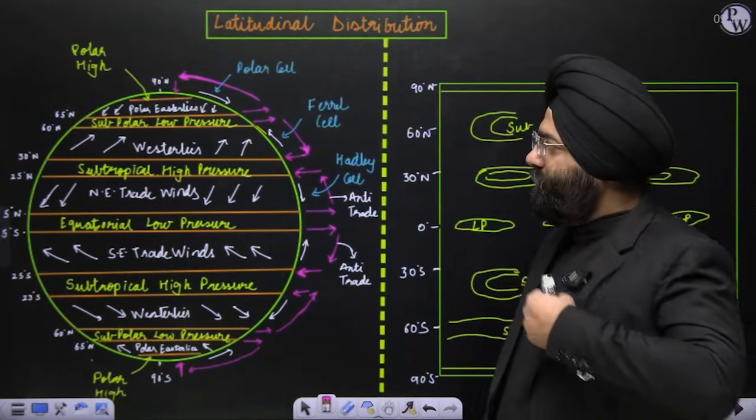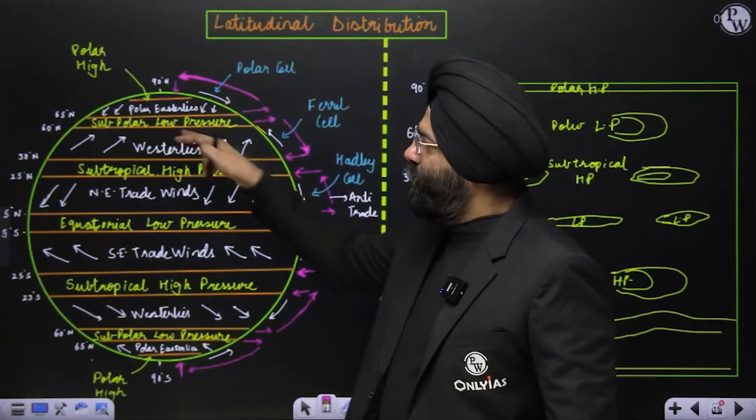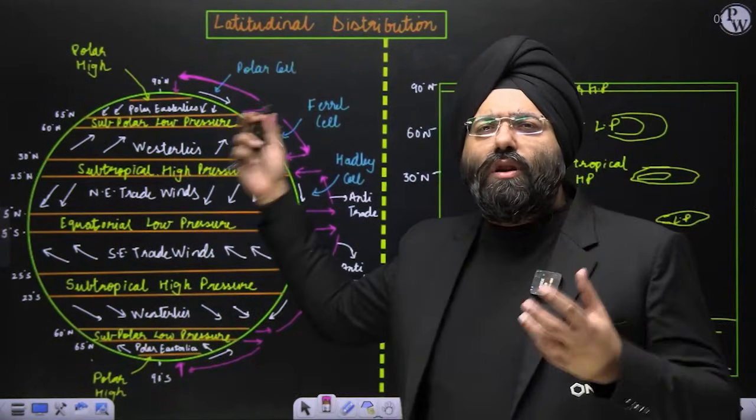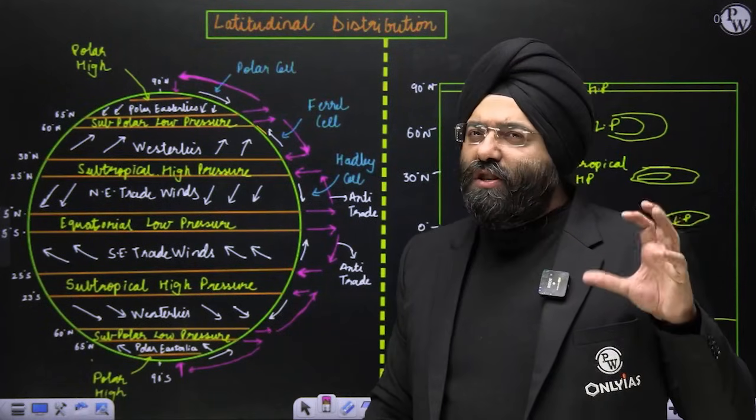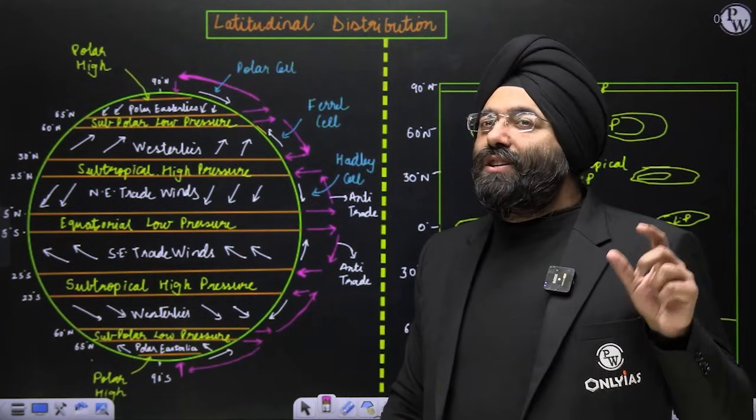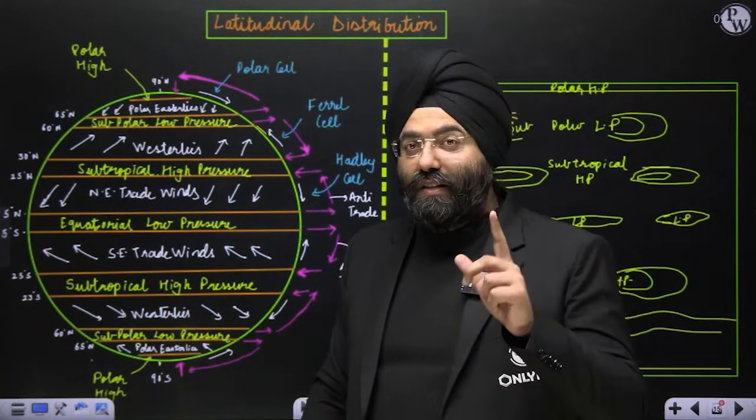Clear? Now comes subpolar low pressure. You'll be thinking, sir, it is a cold region. How can low pressure be created? Because you had mentioned that low pressure is associated with temperature. Over here, low pressure is not associated with temperature. We'll see this also now.